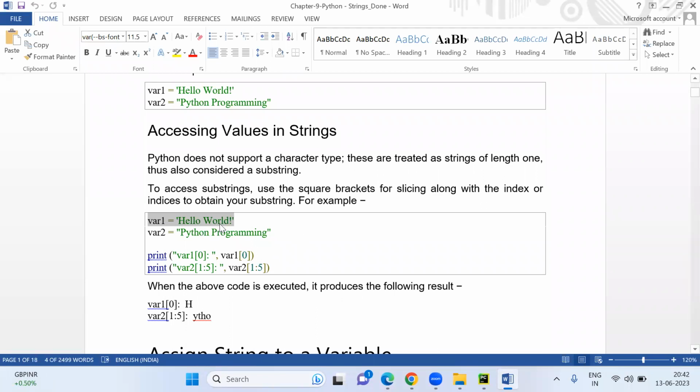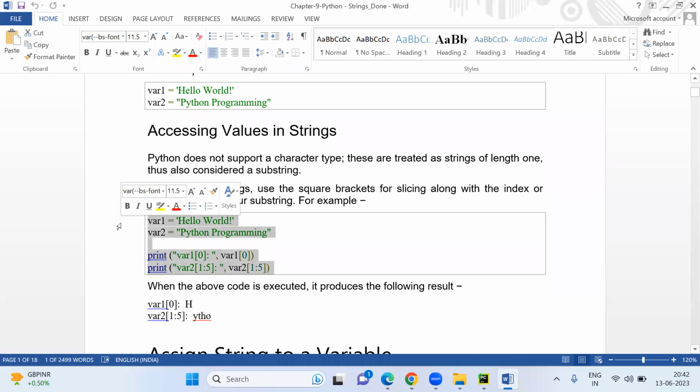Okay, so variable one is "hello world" and variable two is "Python programming". How will you access the first character of the string "hello world"? H will be at the zero position, then 1, 2, 3, 4, and then the space is 5, then 6, 7, 8, 9, 10. So there are total 11 characters in this "hello world". How will you find what value is at the zeroth position? You'll simply write variable one of zero, and it will just fetch this one.